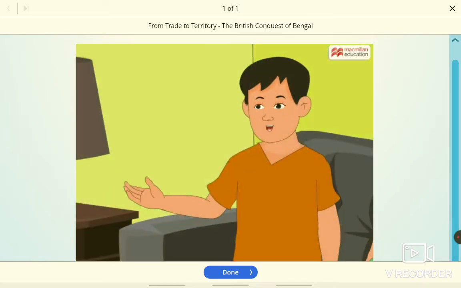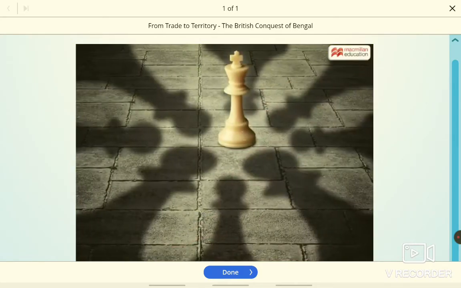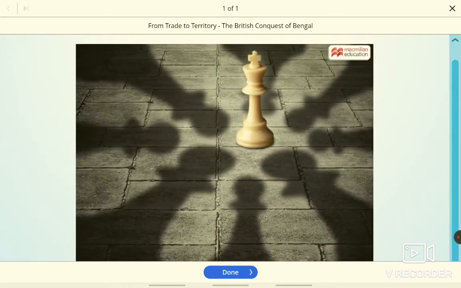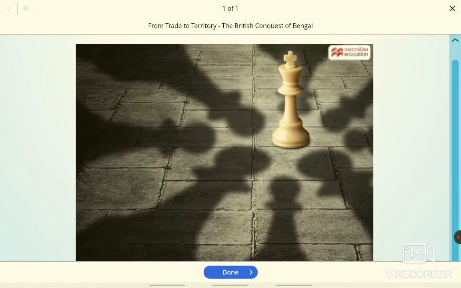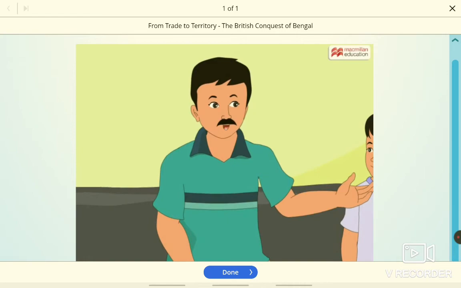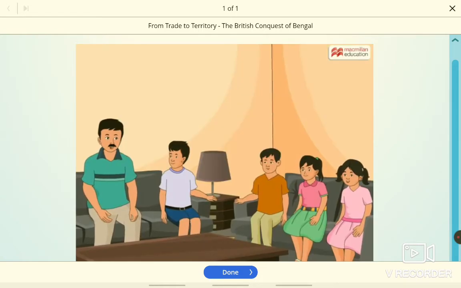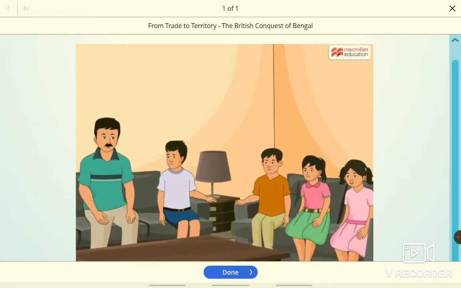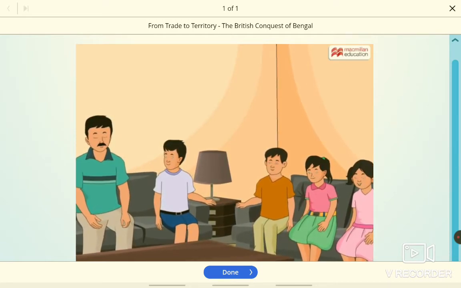When the British refused to obey, was there a war? Siraj ud Dowlah marched with an army of 30,000 soldiers and laid siege to Calcutta. Siraj ud Dowlah captured the company's officials, disarmed the English soldiers, and blocked English ships. Siraj ud Dowlah placed Calcutta under the charge of Manik Chand and returned to Murshidabad.